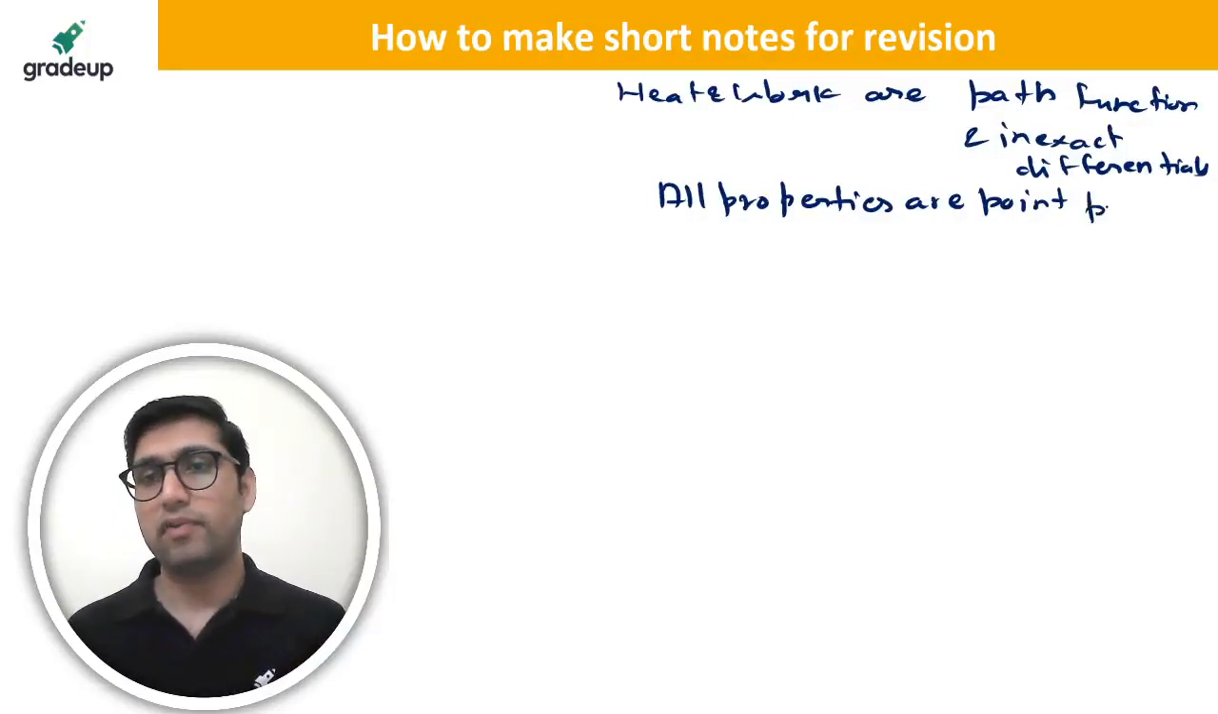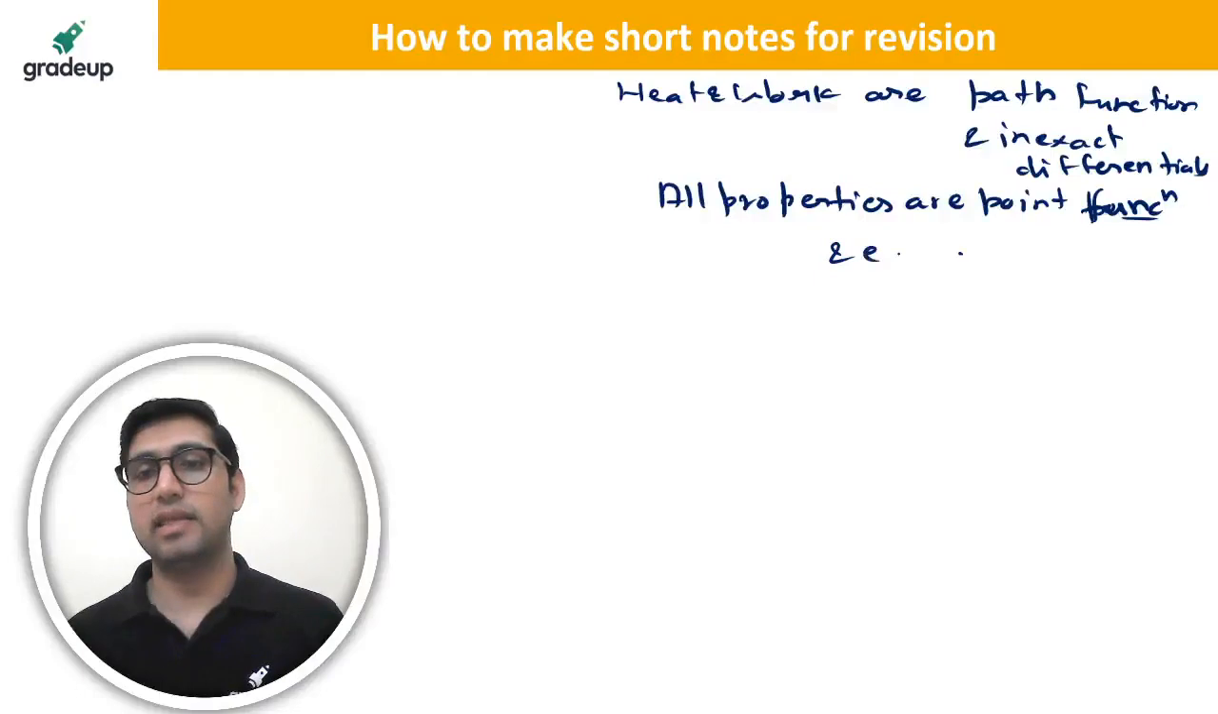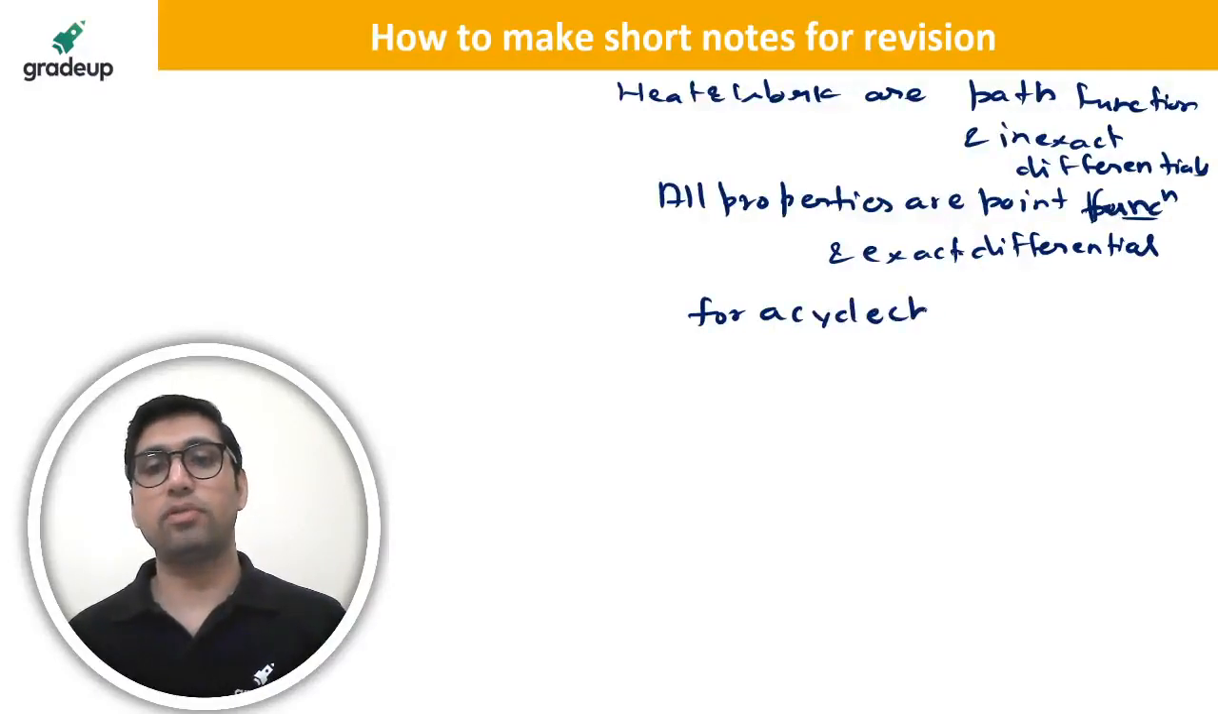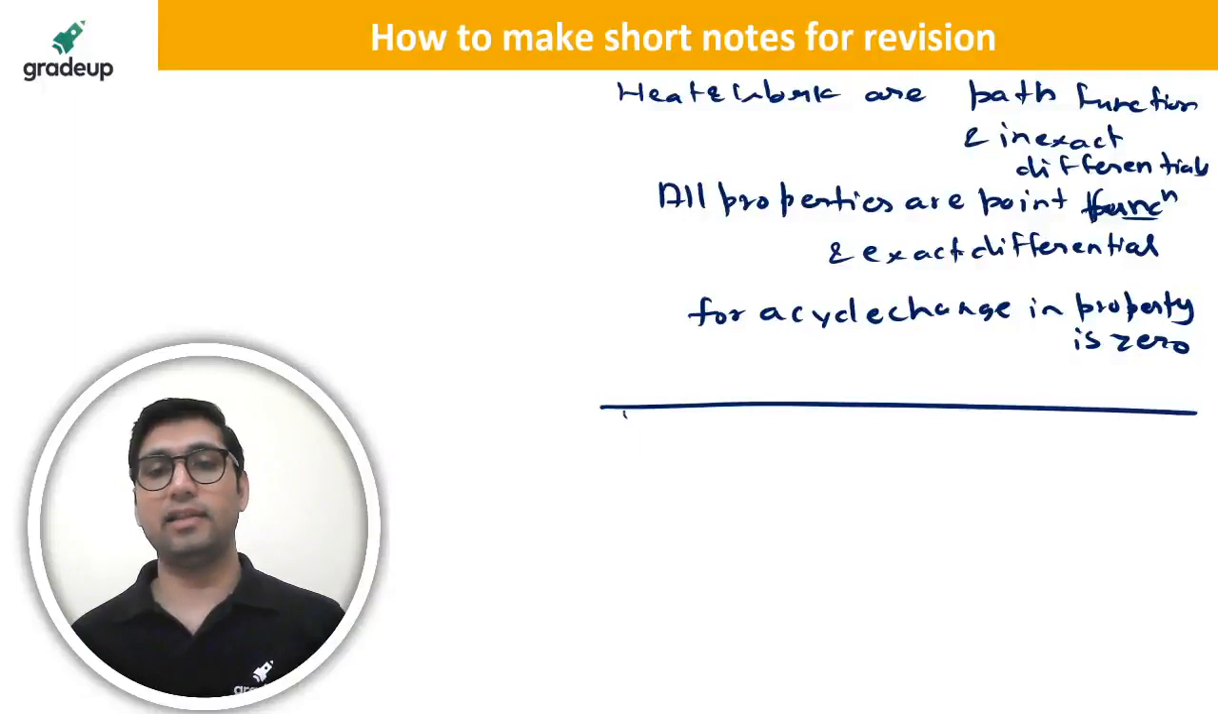All properties are point functions, and all properties are point functions and exact differentials. So you have to write all these things. For a cycle, the change in property is 0, because we have solved these questions. Similarly, these statements regarding these things: the energy of an isolated system is constant. Energy of an isolated system is constant.